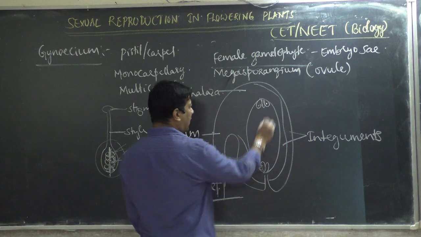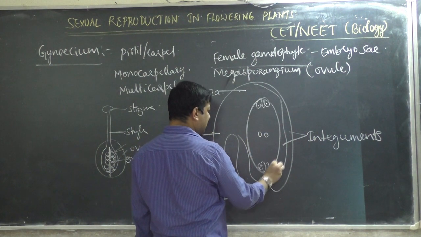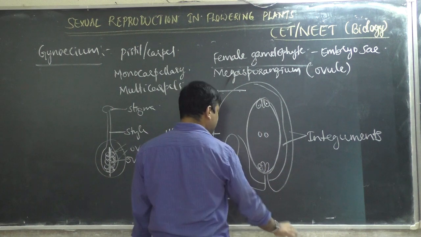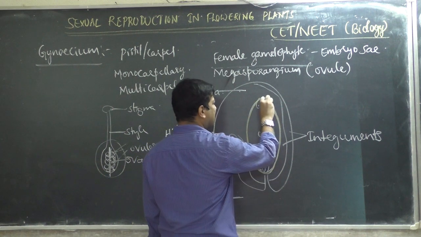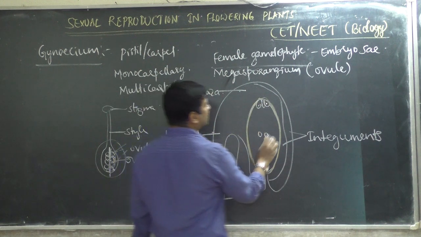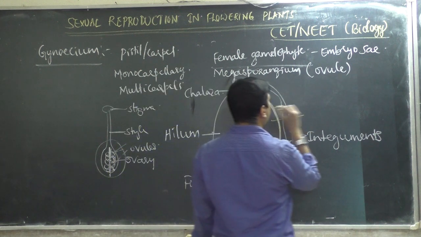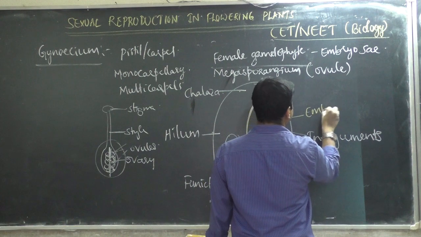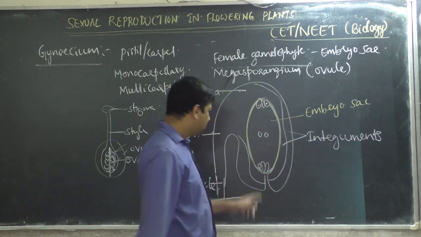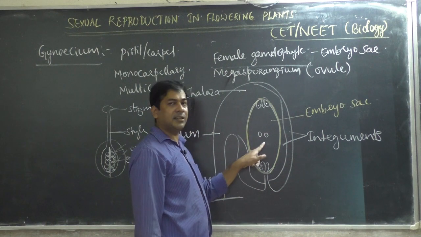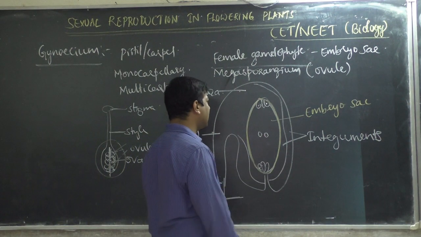Then this entire structure, let me show in yellow color, this entire structure is embryo sac. Sac means bag-like structure.